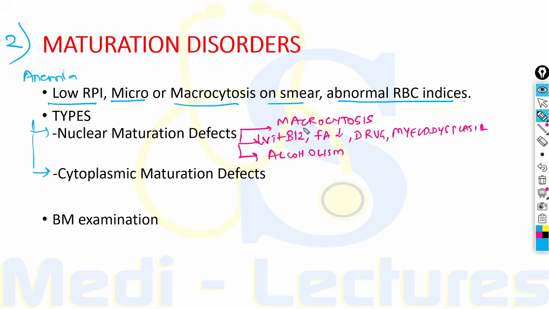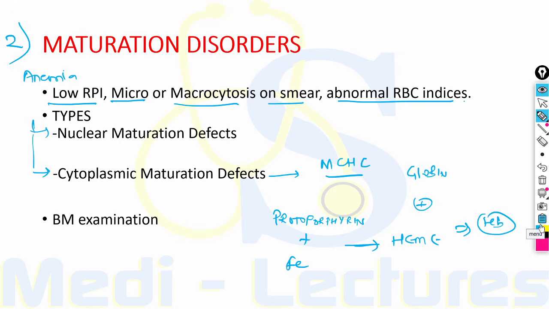Nuclear maturation defect will lead to macrocytosis on peripheral smear, and this can be due to either deficient vitamin B12, deficient folic acid, drug intake like methotrexate or alkylating agents, and myelodysplasia. Alcoholism can also lead to nuclear maturation defects alone or due to deficiency of folic acid.